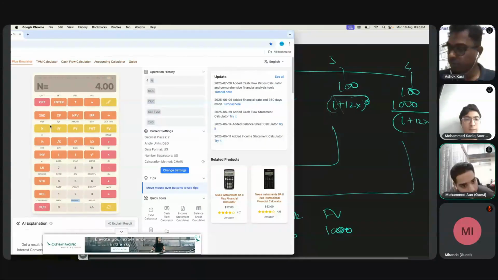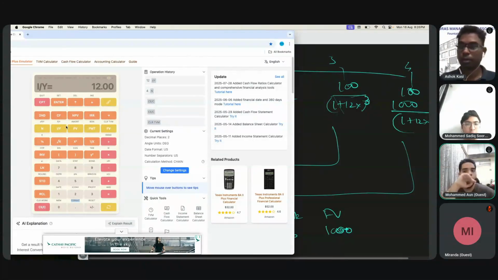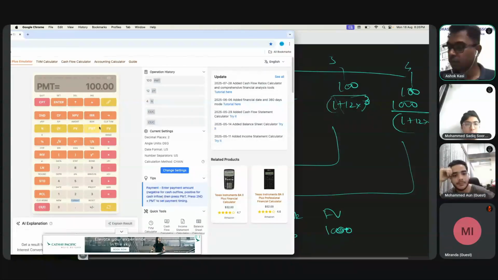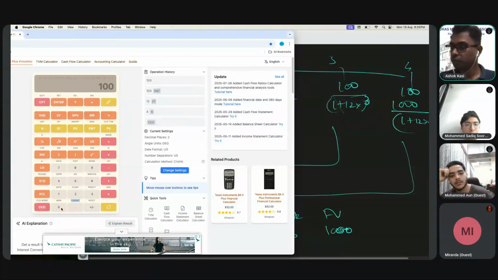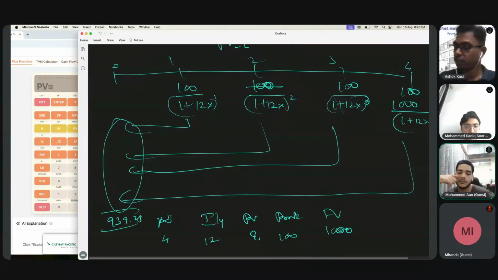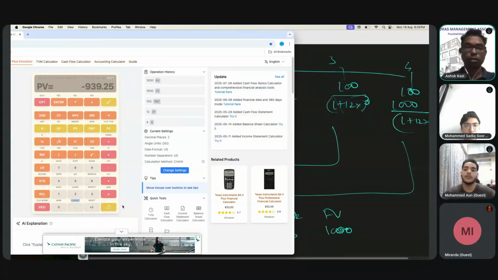N is 4. IY in the market was 12 percentage, so 12 IY. Then present value I need to calculate. Payment is 100. Future value is 1000. Compute, as in calculate, present value: 939.25. So if you calculate all this, it will come to 939.25. So it's overvalued.